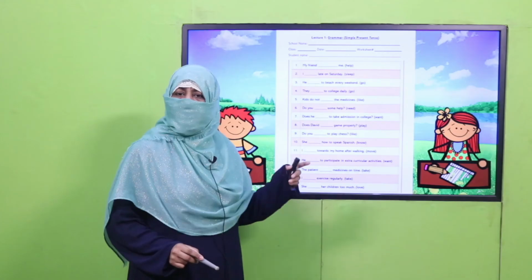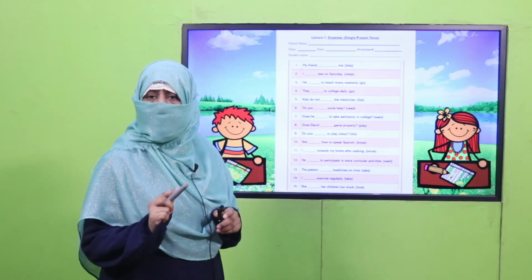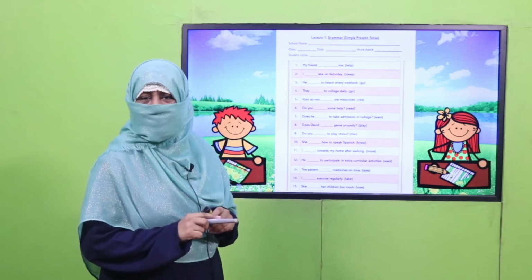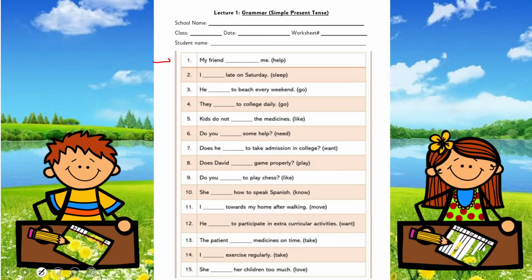Again, my fellow teachers, this worksheet, lesson plan, and presentation links are given. You may click it, download it, print it, and kindly give a printed worksheet to my children for practice. And students, what you will do, once again, here is a sentence and you have to use the correct form of verb to complete these sentences.